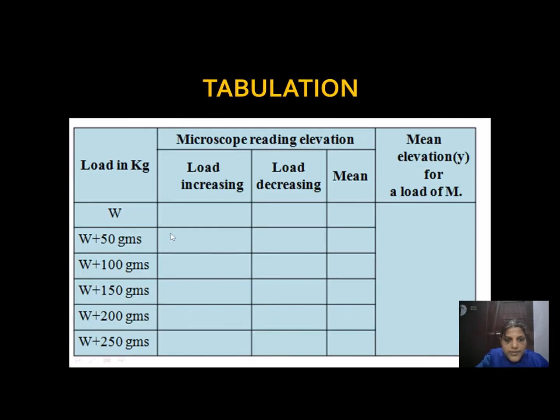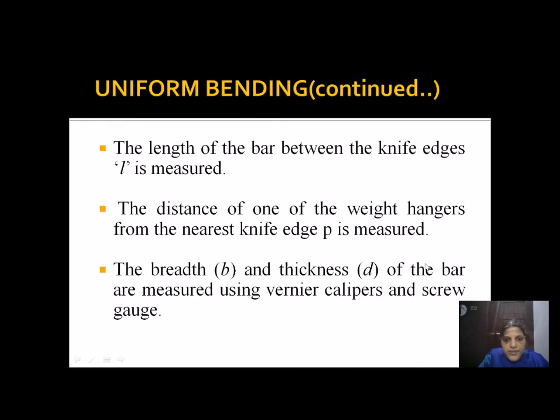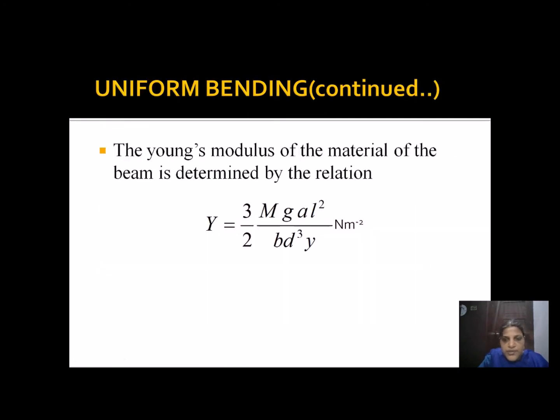So this very same tabular column we are going to see. The load is added first, and the readings are taken from the vertical scale of the microscope, and we have to decrease till the W value. Then we have to find out the value for depression. Then we need to substitute this depression value here in the formula, 3 by 2 mg AL square.